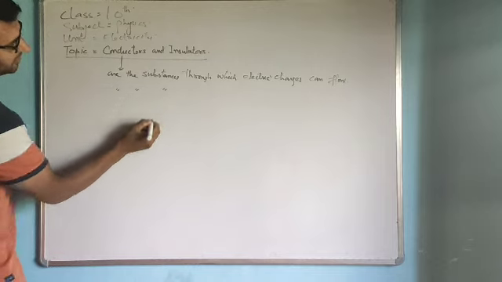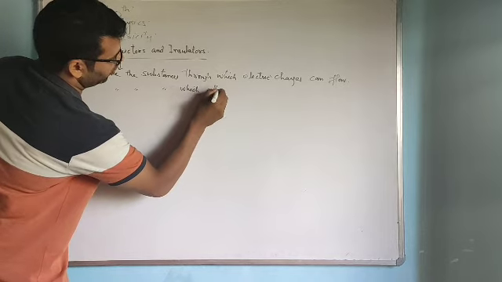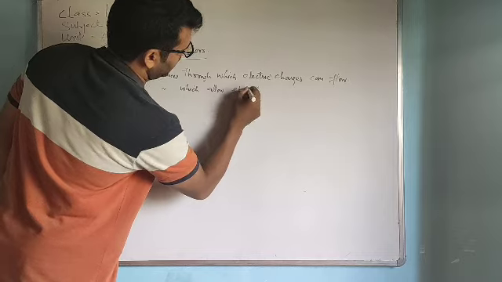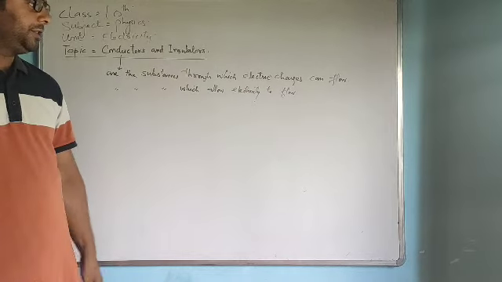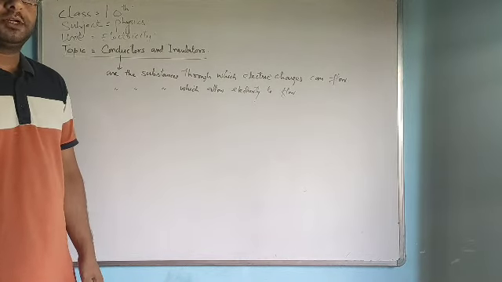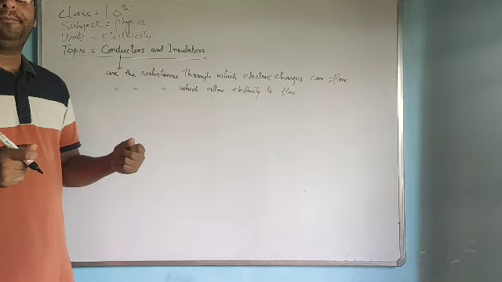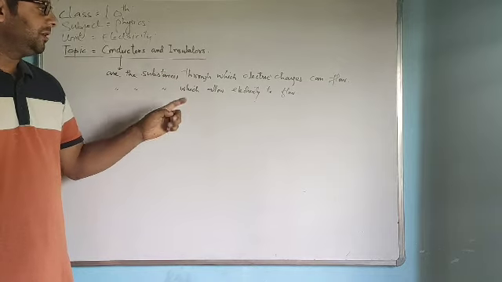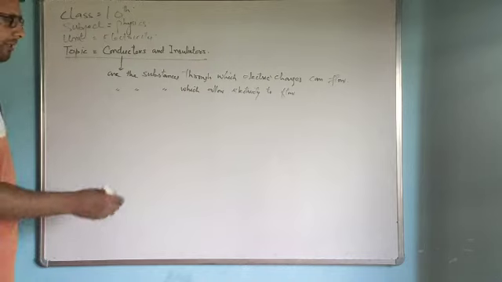So we can also define conductors as the substances which allow electricity to flow through them. Those substances which allow electricity to flow through them, in simple words, are those substances in which electricity can pass, electric charges can pass. Such substances are called conductors. Now we will take some examples here.